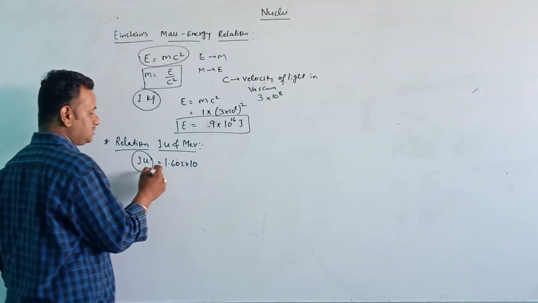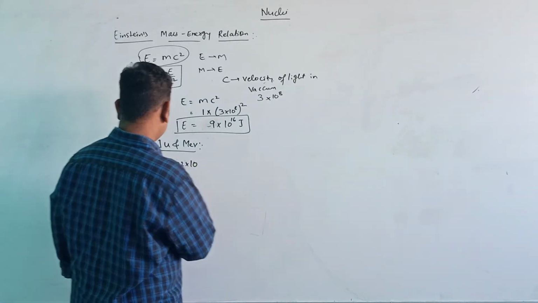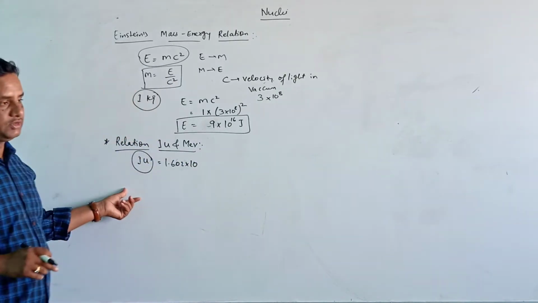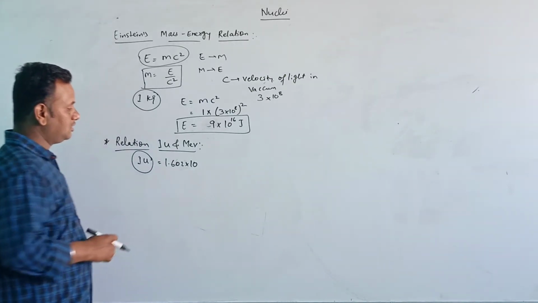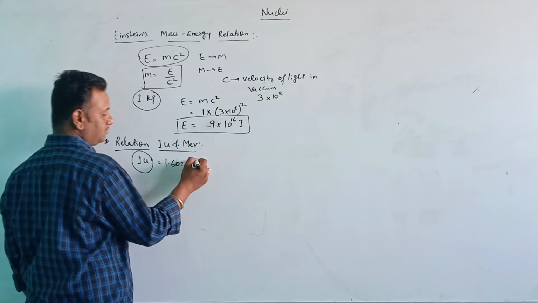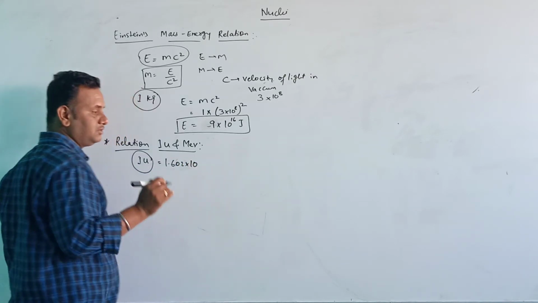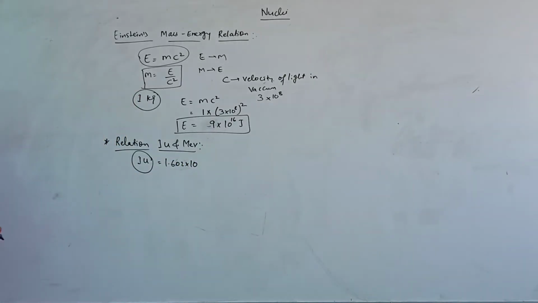Once you check that, you can calculate this.